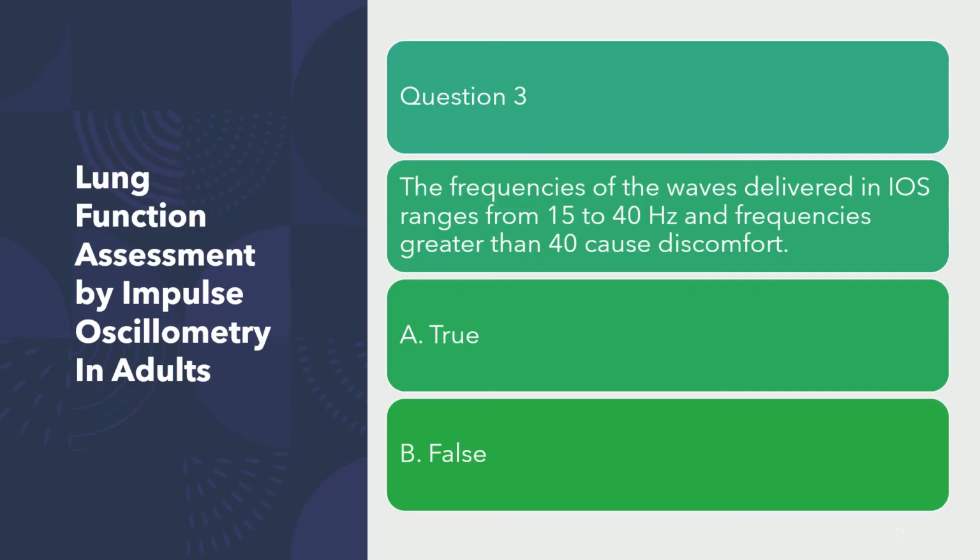Question number 3. The frequencies of waves delivered in IOS range from 15 to 40 Hertz, and frequencies greater than 40 cause discomfort. Is it true or false? Put it in your Q&A, and the answer is false. Typical ranges of IOS go from 5 to 30, where typically anything greater than 30 causes discomfort. You would not want to go up to 40.